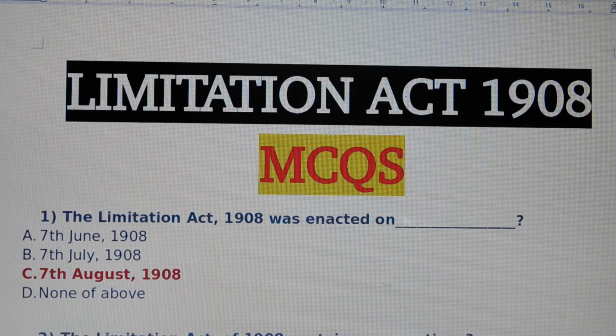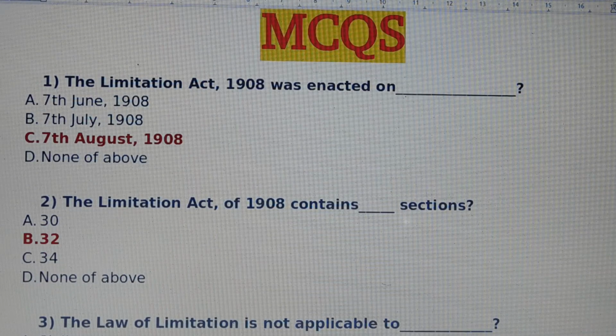Question number 1. The Limitation Act was enacted on. Answer is 7th August 1908. Limitation Act enacted on 7th August 1908. Question number 2. The Limitation Act of 1908 contains how many sections? Answer is option number B, 32 sections.